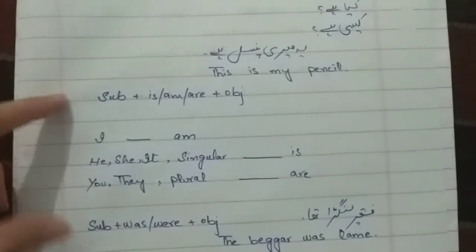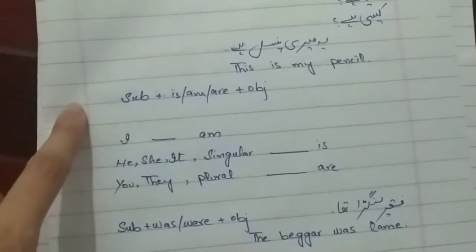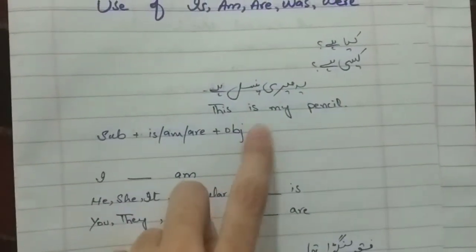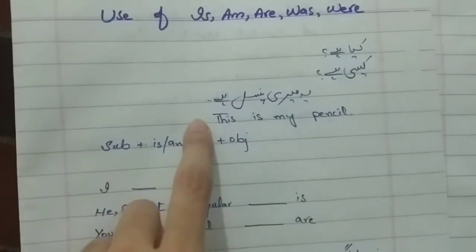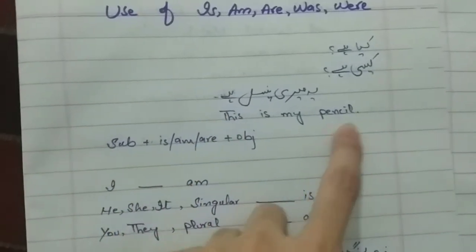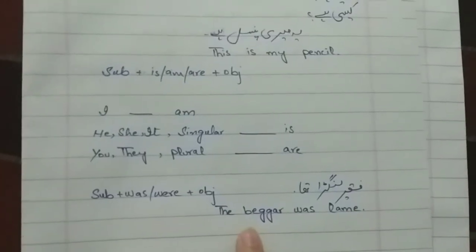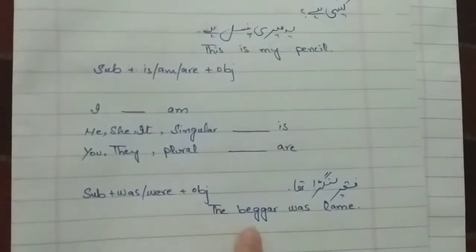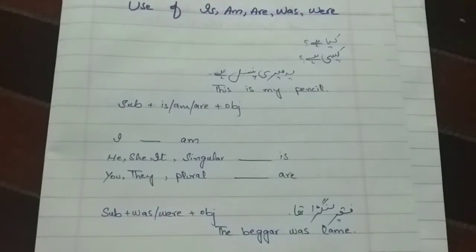And if we have to change it into interrogative, then this verb would come at the beginning of the sentence, then the subject, and then the object. For example, this is would come at the beginning, so that would be: Is this my pencil? And if we change this into interrogative, then this was would come at the beginning of the sentence: Was the beggar lame? So that's how we are going to use was and were in interrogative sentences.